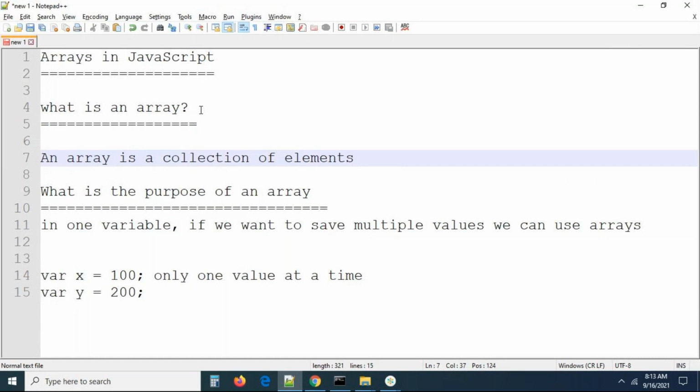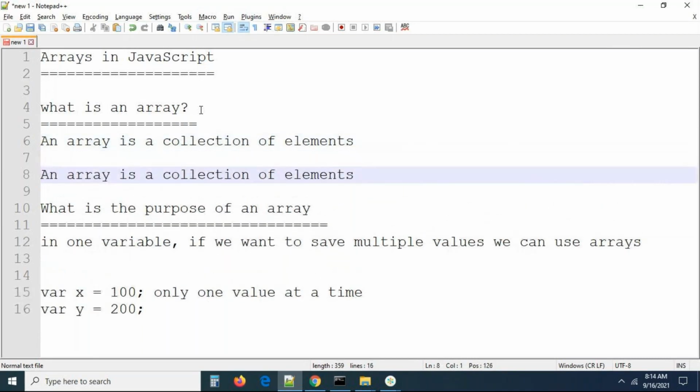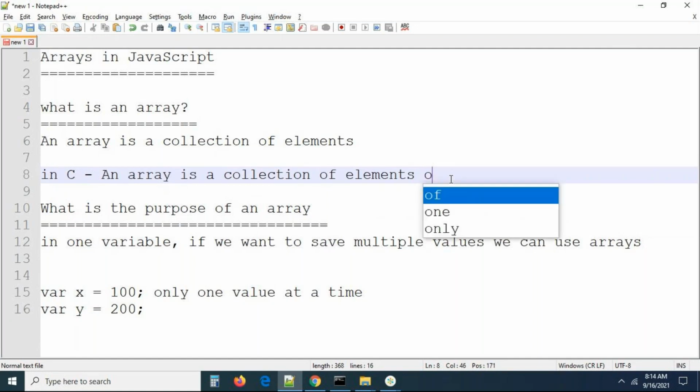You can go to C language, you can go to Java, and the definitions will be a little bit different there. You can see this is in C language. In C language, the definition is: an array is a collection of elements of similar data type.